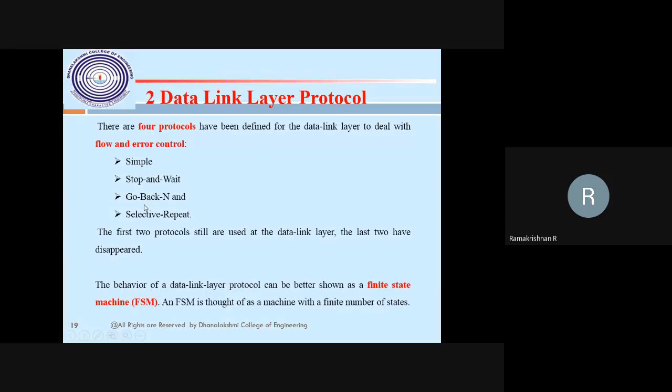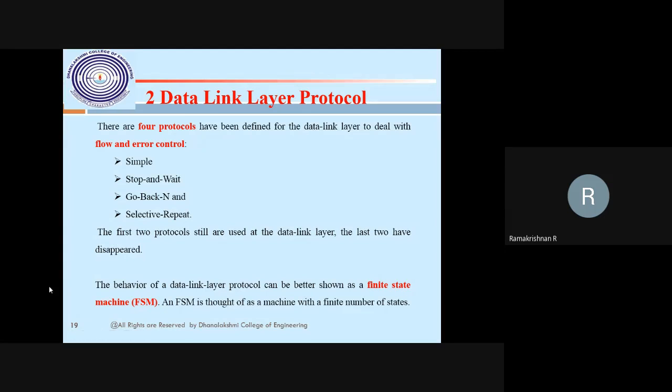So this is what we have to understand. Then what is a protocol, how will it function? Here we normally call it an FSM, a finite state machine. If I'm sending the data, then receiving the data, how are the states? State means how the actions and events occur in between. The network layer sends to the data link layer, which is ready to receive. Once you receive the data, what is the next action, what do I have to do, that action and event is called a finite state machine.